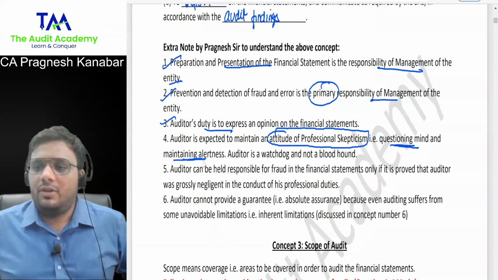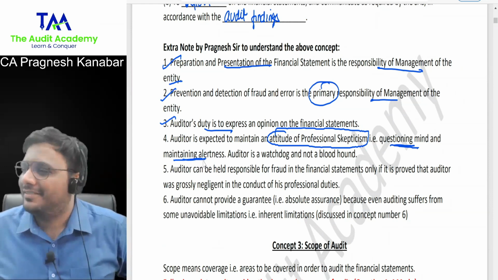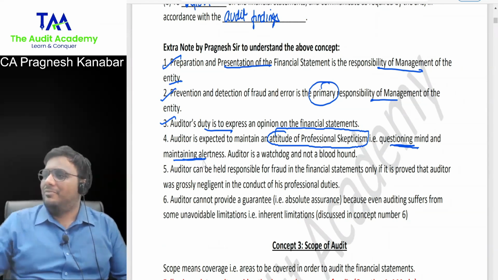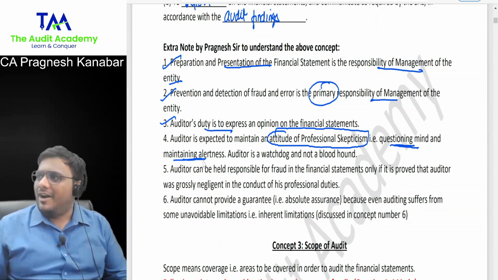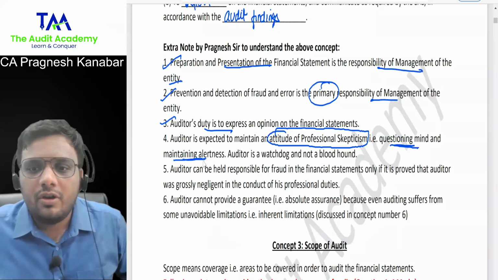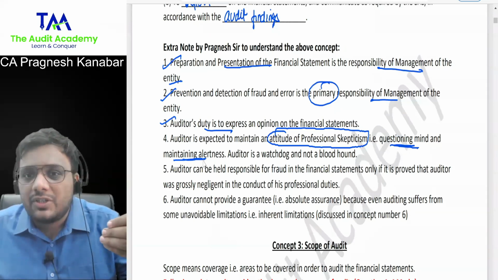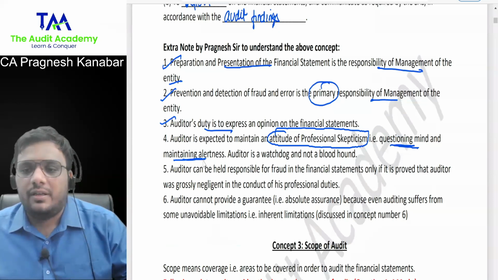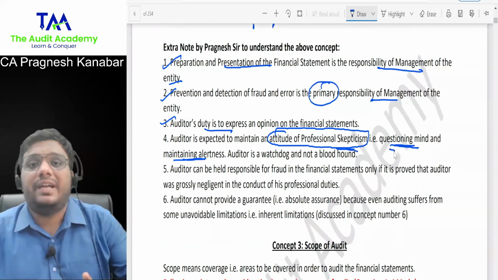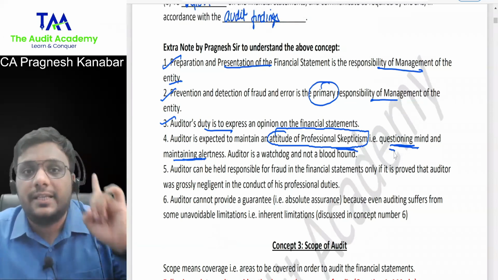Straight away you can't act like this: you run a construction company, no? Construction company, what? Full black money. Full fraudulent, from top to bottom. How much black money you have in that Swiss bank account? You can't act in this manner. You are not a bloodhound, you are a watchdog. If there is something to suggest a suspicion, then you investigate it further. Understood this? So he needs to maintain an attitude of professional skepticism, questioning mind, maintaining alertness, and not a suspicious mind.